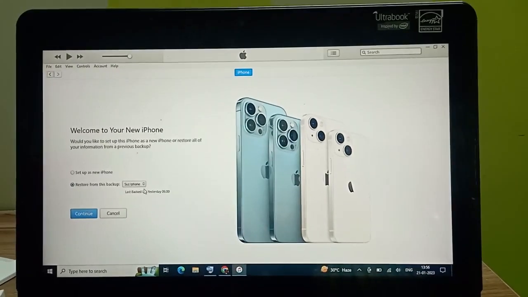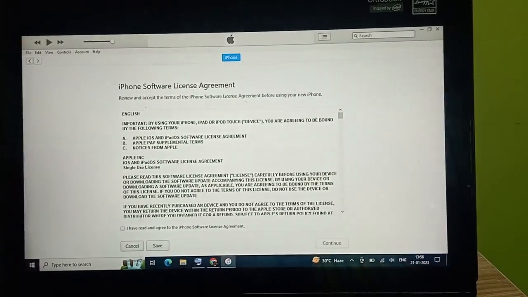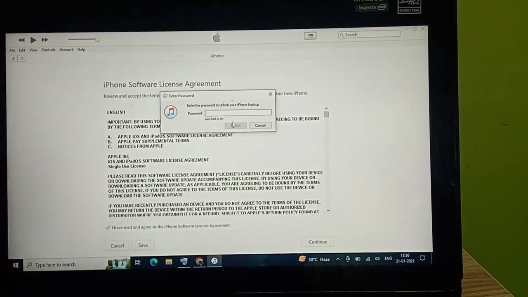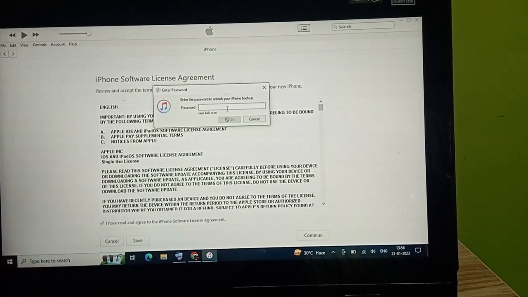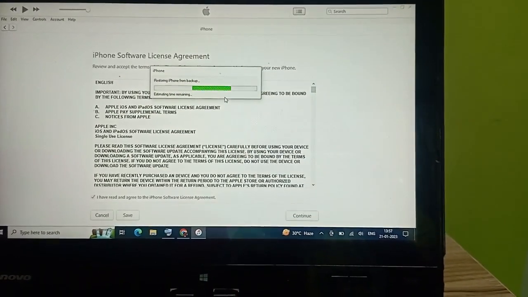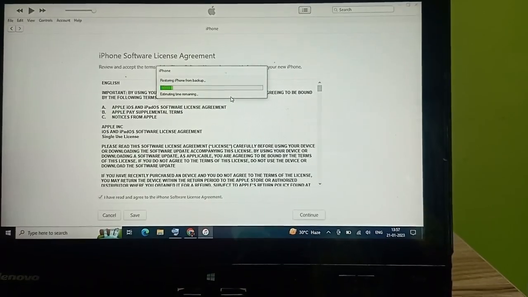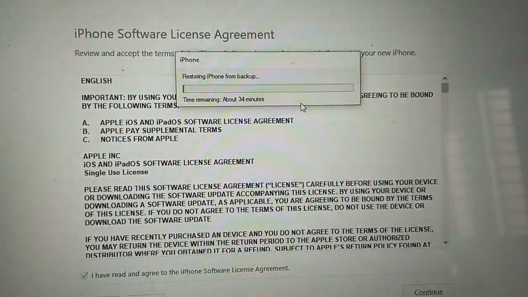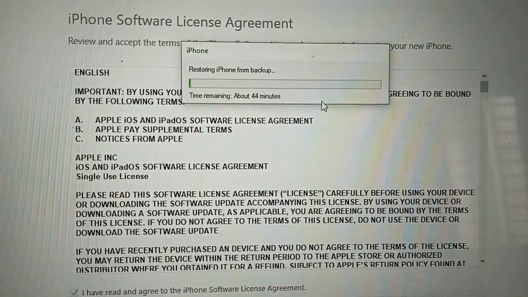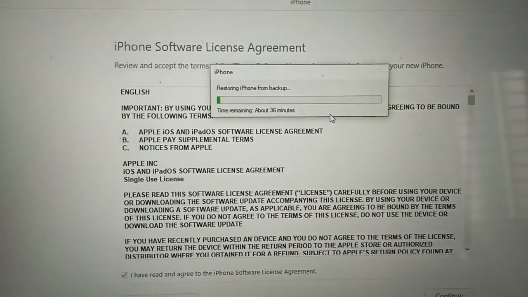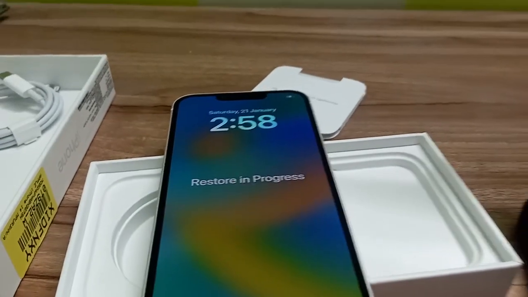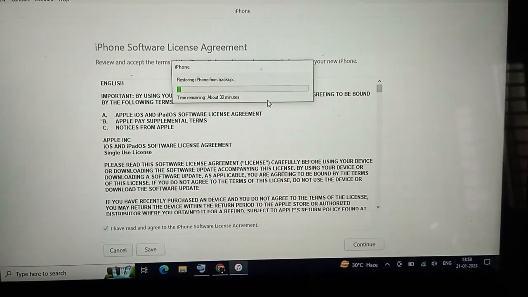This is the name of my old iPhone. Continue. Enter the password to unlock your iPhone backup. Restoring iPhone from backup. Okay, the time remaining keeps increasing. Restore is in progress on my device. Just wait for it to complete.